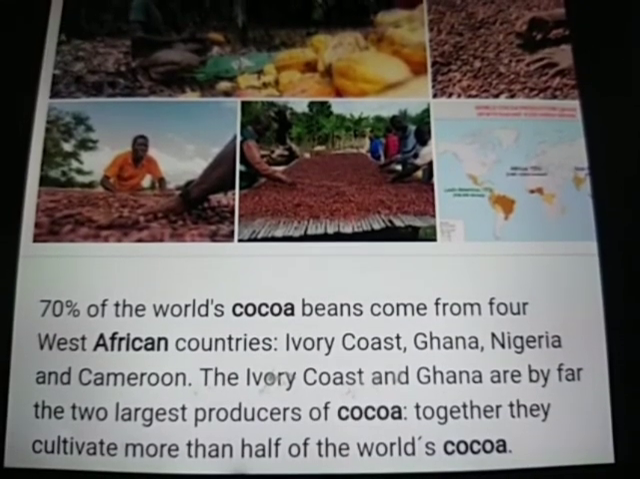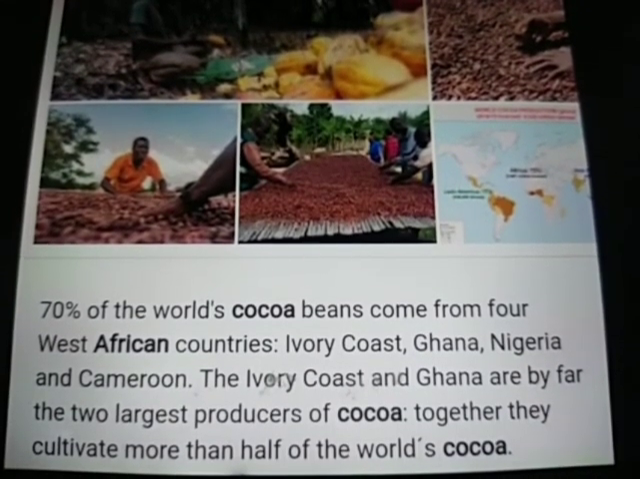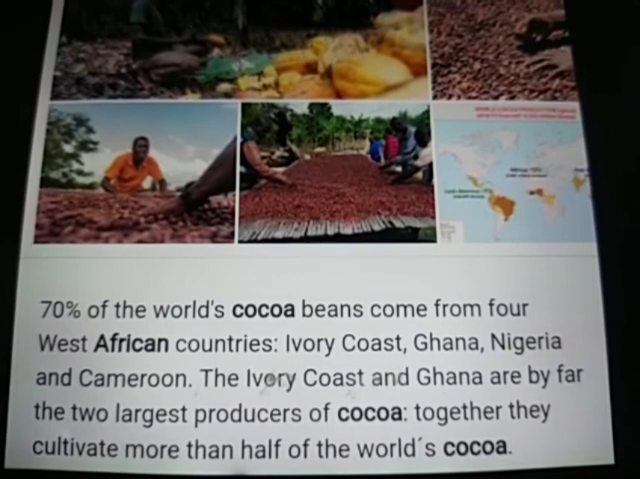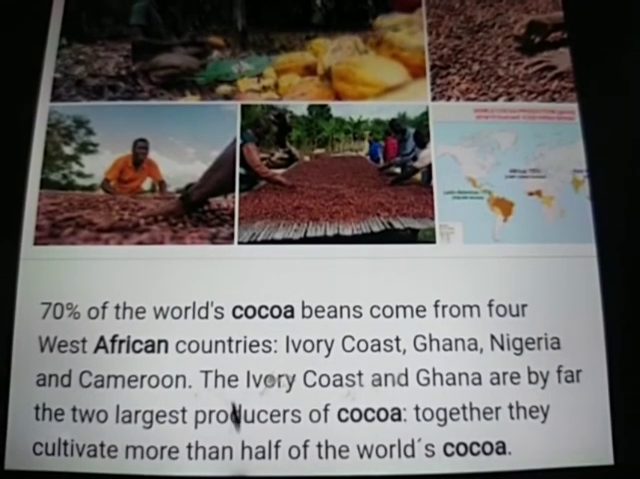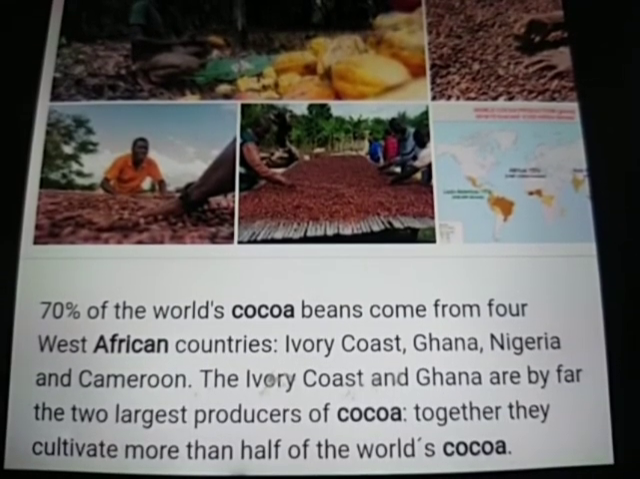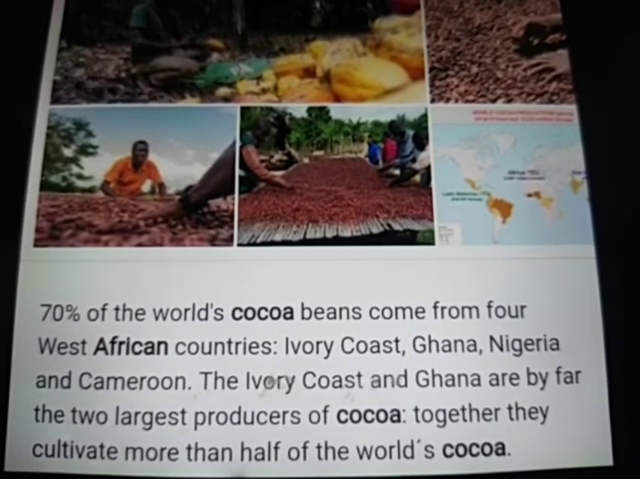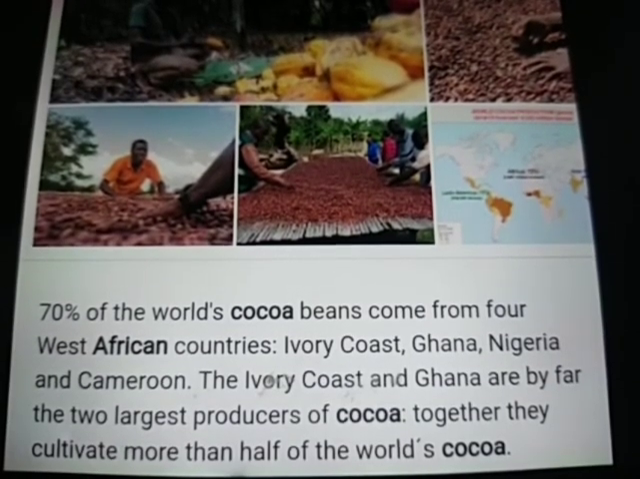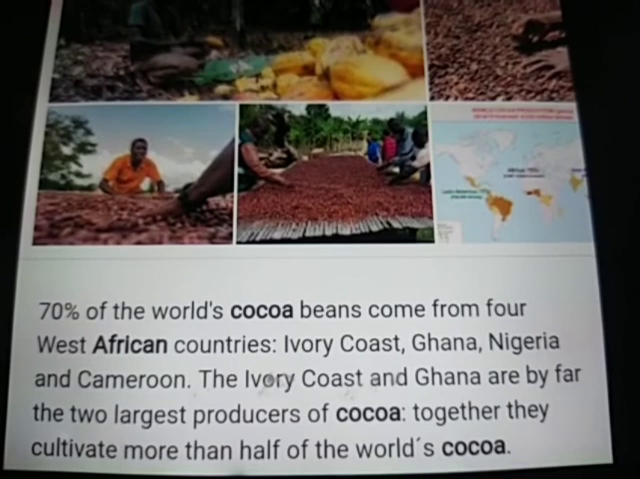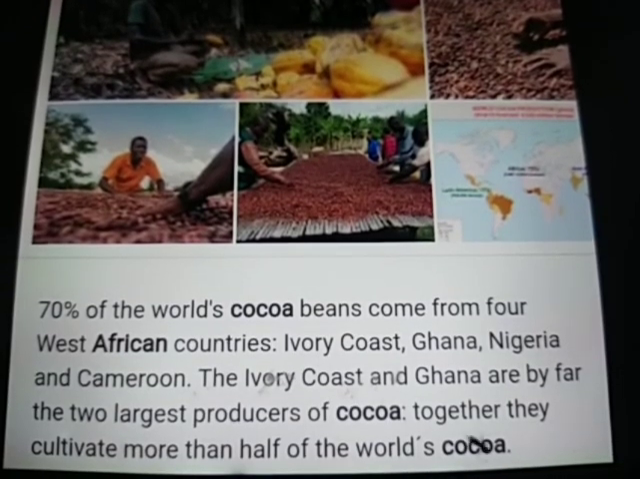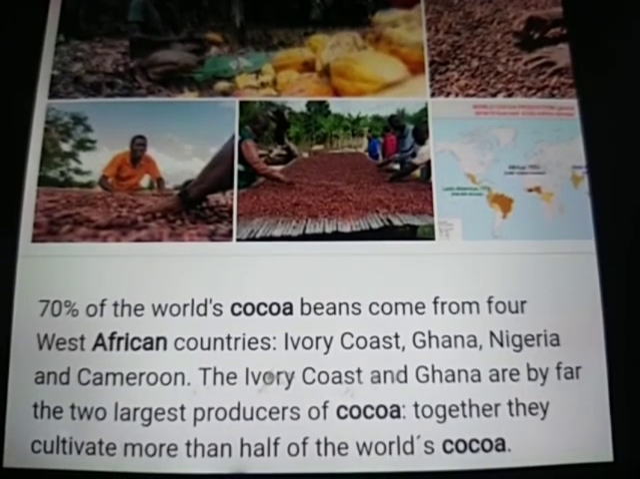70% of the world's cocoa beans come from four West African countries: Ivory Coast, Ghana, Nigeria, and Cameroon. The Ivory Coast and Ghana are by far the two largest producers of cocoa. Together they cultivate more than half of the world's cocoa.